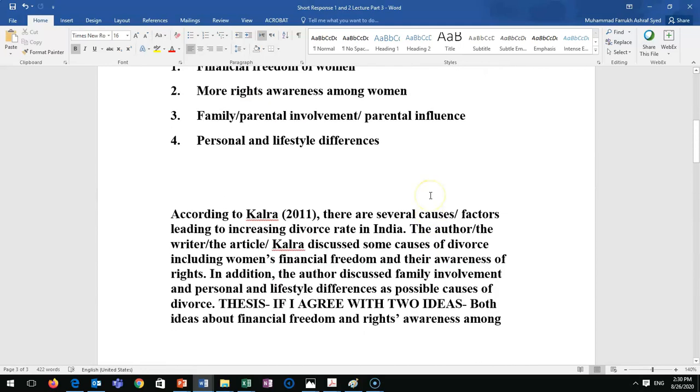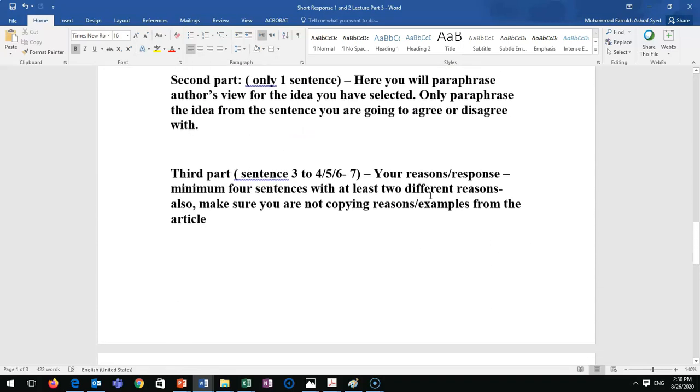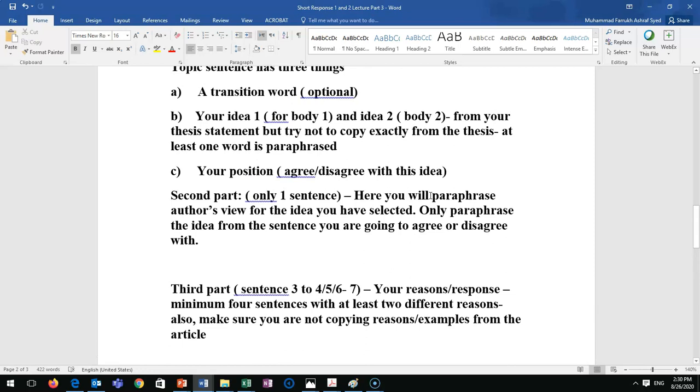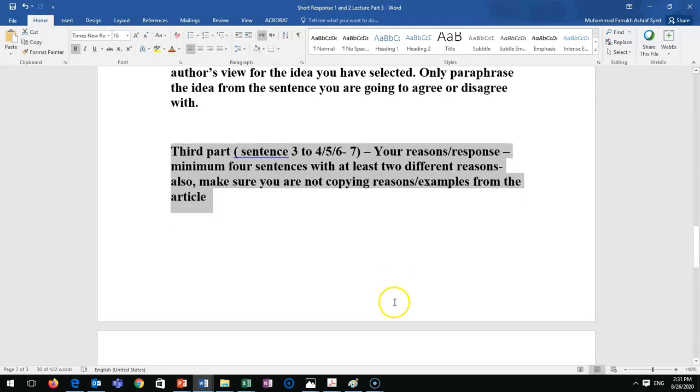So this is it. Introduction has 3 parts. Now you know. Body 1 has 3 parts and body 2 has 3 parts. But the most important thing is your response part, the third part of body 1 and the third part of body 2. It must be minimum 4 sentences. More is required, and more is safer and better. Less than 4 is automatically a poor grade. Even 4 is not a great thing, but you can pass the assignment.